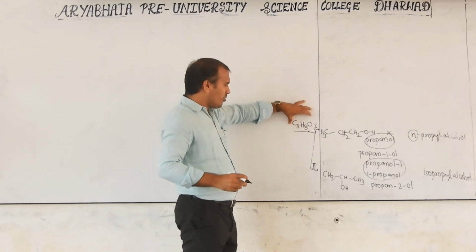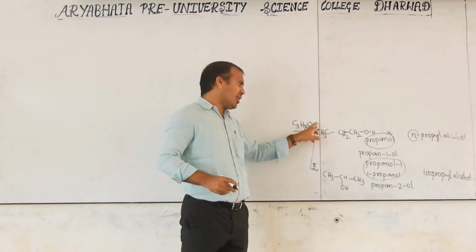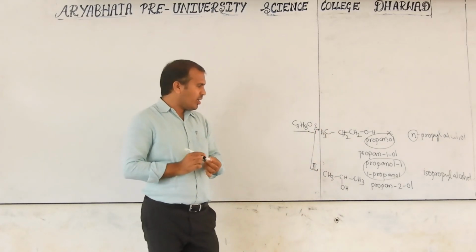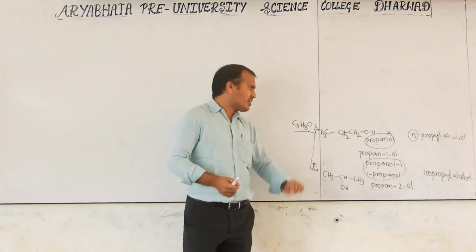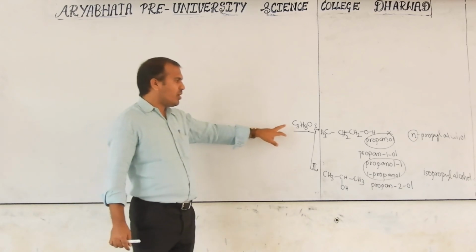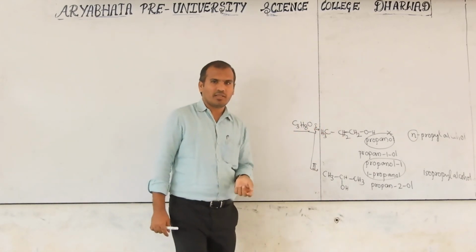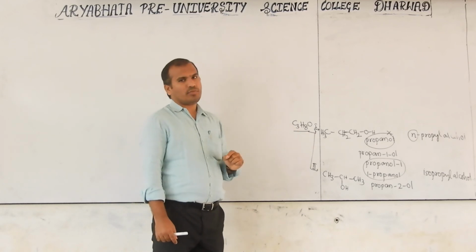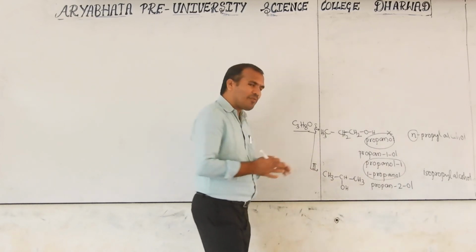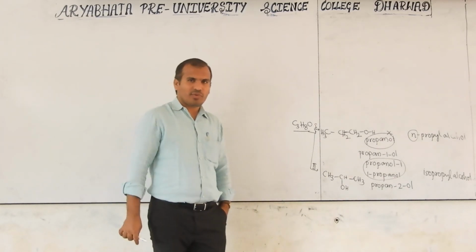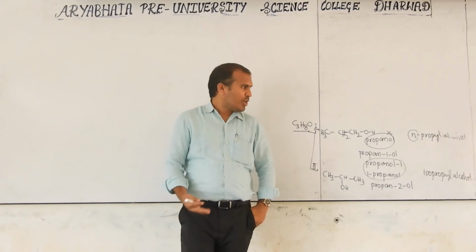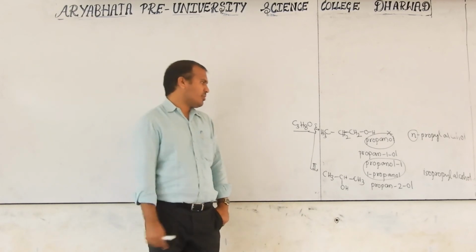Now with this molecular formula C3H8O, one we got is this one, and the second is this one. Then these two are isomers. Molecular formula is the same, but their structures are different. We know what isomers are: those having the same molecular formula but differing in their structure. That is called isomers, and the phenomenon is known as isomerism. Now observe which types of isomerism you will study in the first year: chain isomerism, positional isomerism, functional isomerism, metamerism, tautomerism, geometrical isomerism and optical isomerism.